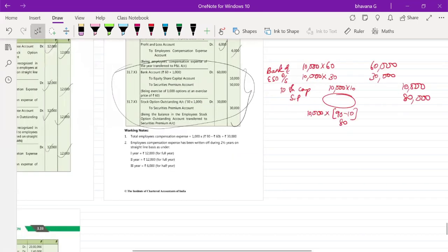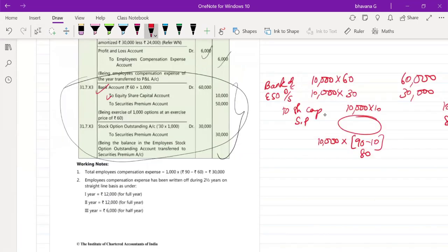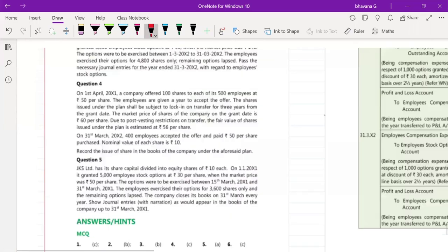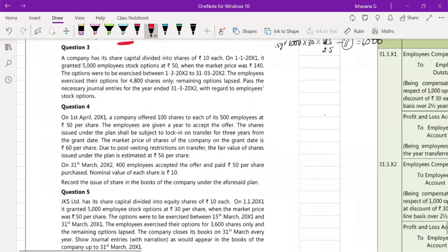So here what they have done is they have first debited bank account, to equity share capital, to securities premium account, 50,000. Then again they have debited ESOP outstanding account, and in the securities premium account, they have put in 30,000. So if you add these both, you will get 80,000 only. So one entry they have separated and done here. Okay. Easy sum only. We'll move on to illustration number 3.